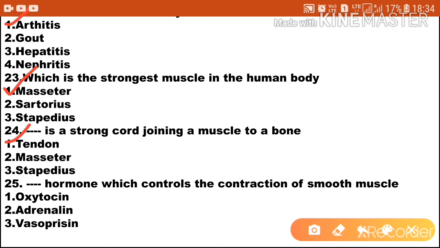Next question, dash hormone which controls the contraction of smooth muscle. Option 1 oxytocin. Option 2 adrenaline. Option 3 vasopressin. So oxytocin controls the contraction of smooth muscle. Option 1 is the correct answer.